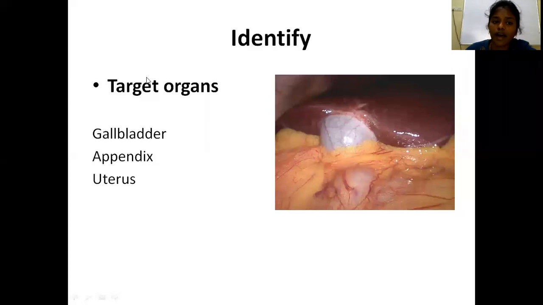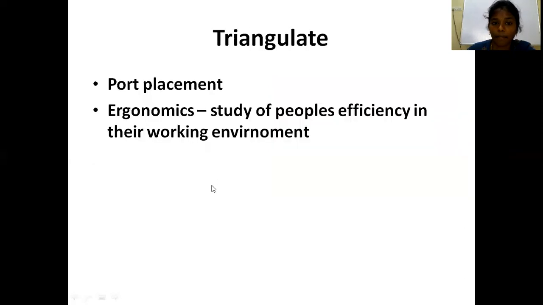What are the different target organs? It depends upon the surgery you are going to perform. If it is cholecystectomy, the target organ will be the gallbladder. If it is an appendicectomy, the target organ will be the appendix. Hysterectomy, it will be the uterus. So, after diagnostic laparoscopy, you have to identify the target organs.